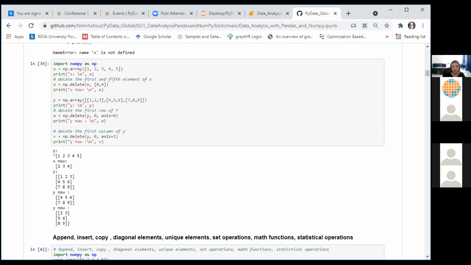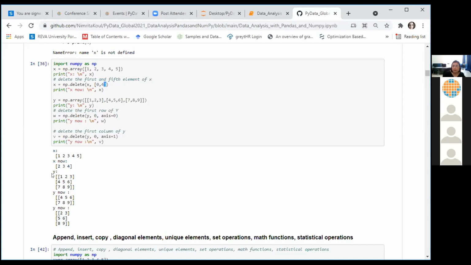Right, so we have created an array called X here. It is a flat array of 5 numbers. We deleted the values at index 0 and index 4. Please make a note of the way we are passing indexes to be deleted. They are in the form of a list, right? So we want the items at index 0 and at index 4 to be deleted. This is the result. Original items at index 0 and at index 4 have been deleted.